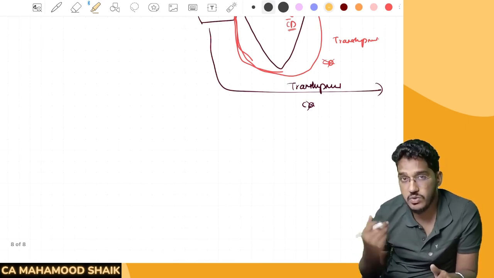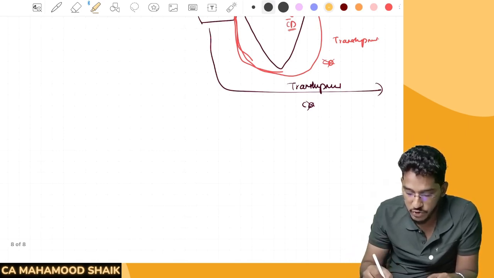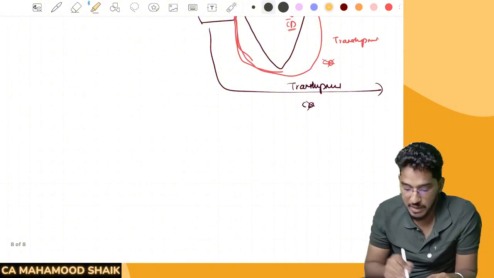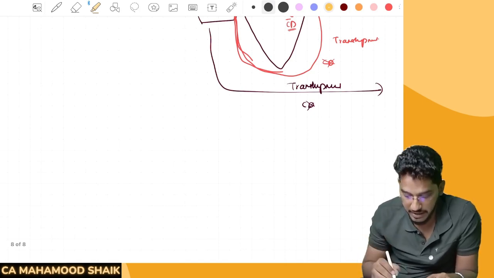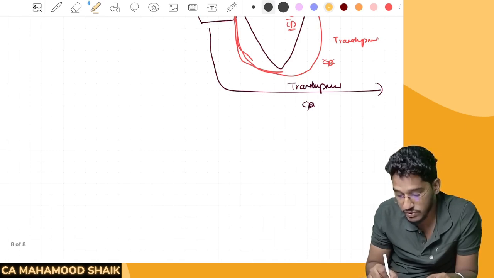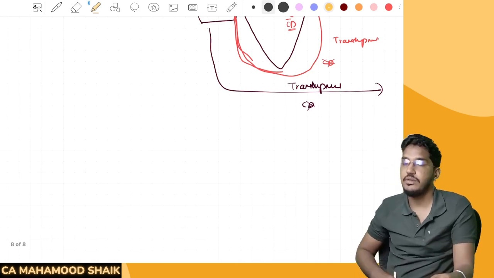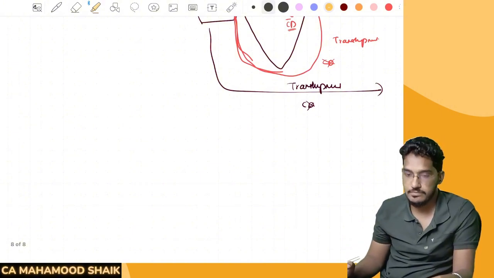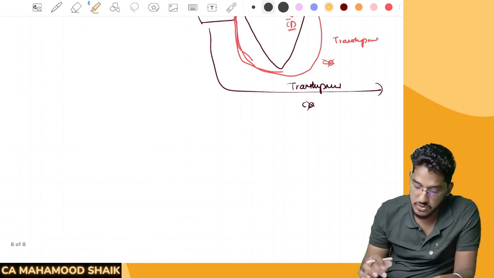Then whatever rule they have told in the mixed supply, the same rule they have told here. In case you are not able to bifurcate the value, you have to impose customs duty at the highest rate. Among all these, whatever highest rate is applicable, that rate you have to multiply. So the highest rate is 30%. If you are not able to determine the values, on the entire 10 lakh rupees, 30% will come to 3 lakh rupees. Now this importer will be liable to pay 3 lakh rupees of customs duty. Clear? Able to understand everybody? Right. So that's what they say here.